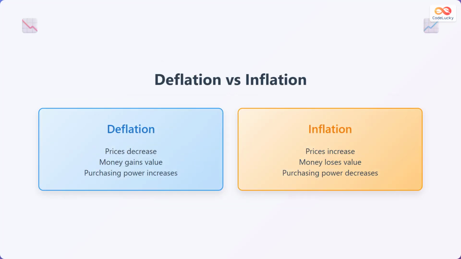To better understand deflation, let's compare it with inflation. During deflation, prices decrease, money gains value, and your purchasing power increases. You can buy more with the same amount of money. On the other hand, during inflation, prices increase, money loses value, and your purchasing power decreases. The same amount of money buys you less than it did before. These are two opposite economic forces that significantly impact how much your money is worth.